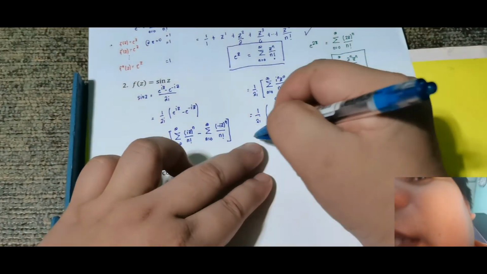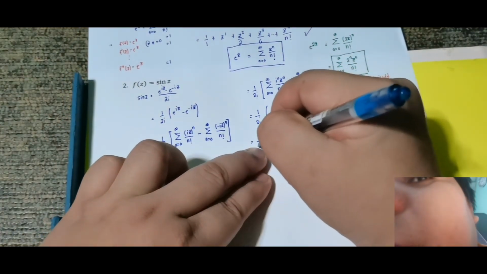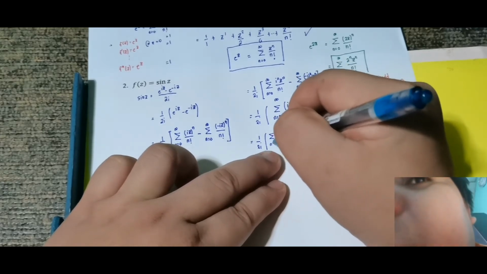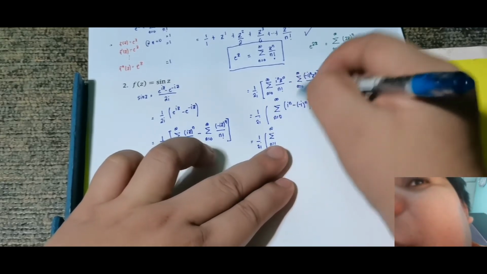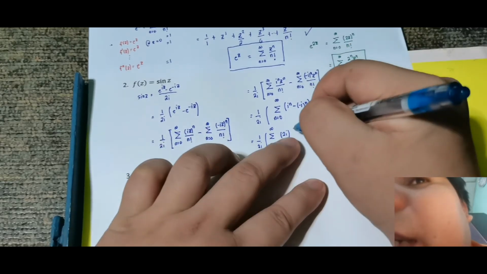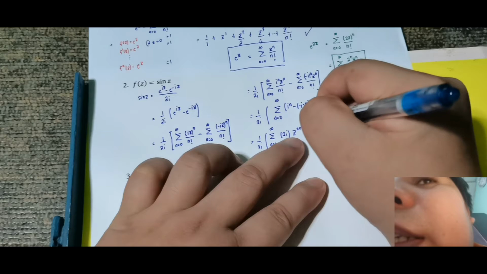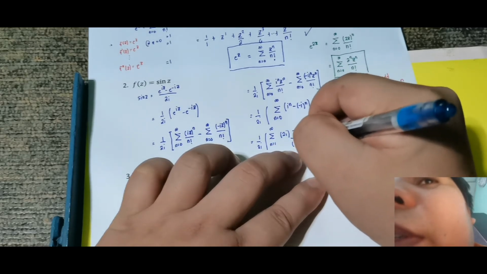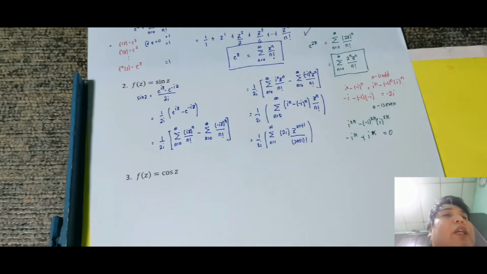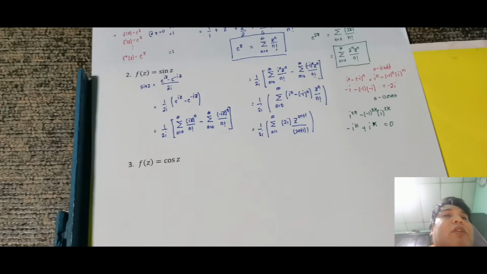So, this is equal sa 1 over 2i multiplied by summation for n equal to 1 up to infinity. Ginawa ko nang odd, so ito ay naging 2i na, multiplied by z raised sa 2n plus 1 over (2n plus 1) factorial. So, sure ako, kinukuha ko na lagi yung odd.